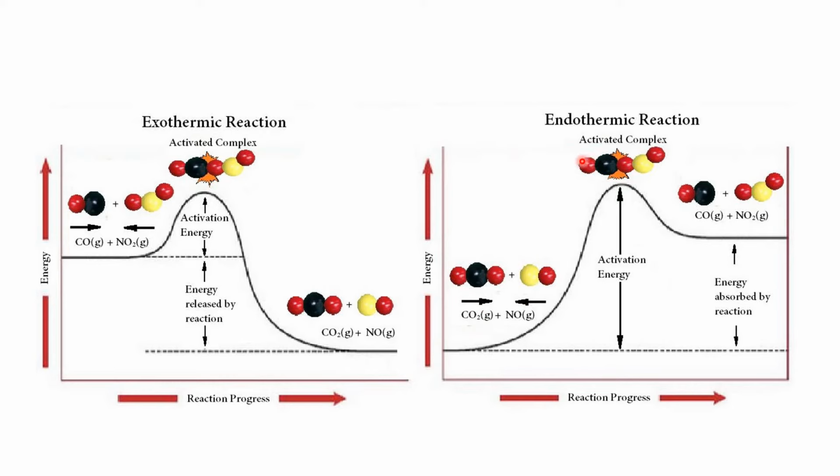A very transient or short-lived complex, known as the activated complex, is formed between the reactant molecules, that means carbon dioxide and nitric oxide. Now this activated complex breaks down to the product, that is carbon monoxide plus nitrogen dioxide. And here the energy of the product is more than that of the reactant. So here energy is absorbed, that is the net result, and it is an endothermic reaction.